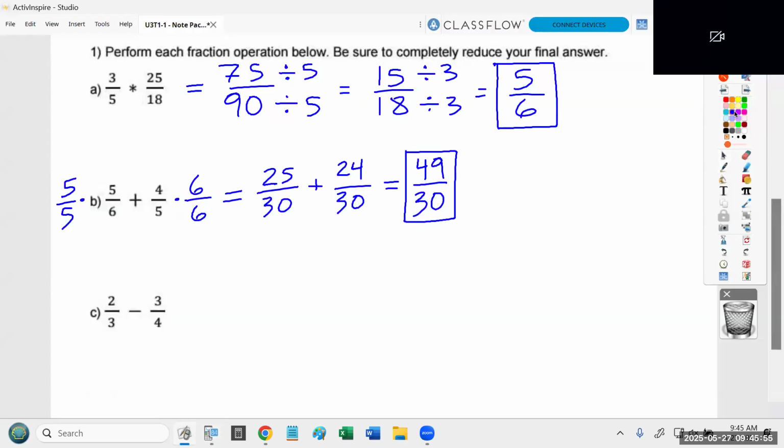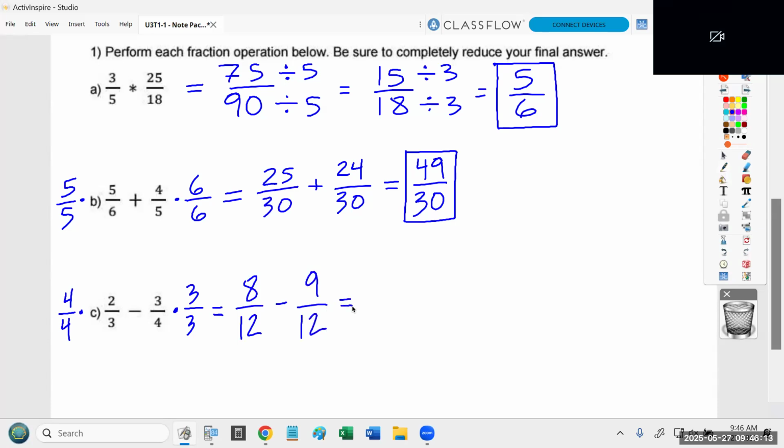Again, you cannot subtract across unless the denominators match. So I'm going to multiply the first fraction by the other denominator. I'm going to multiply the second fraction by the first denominator. This turns this problem into 8 over 12 minus 9 over 12.